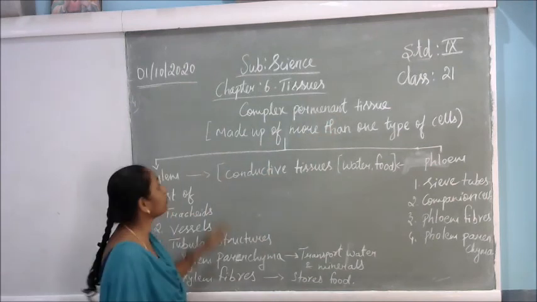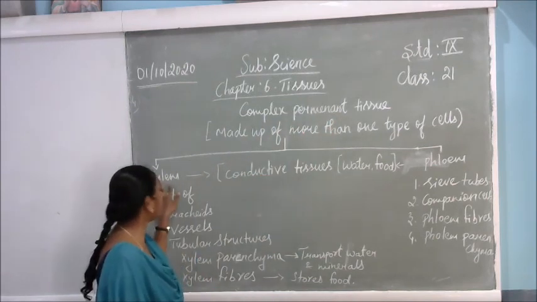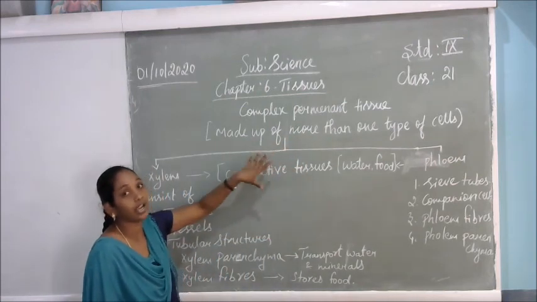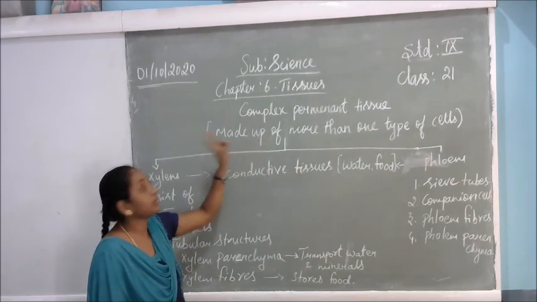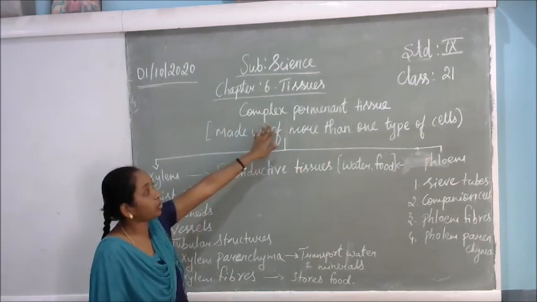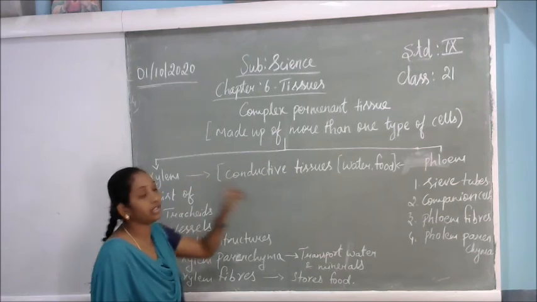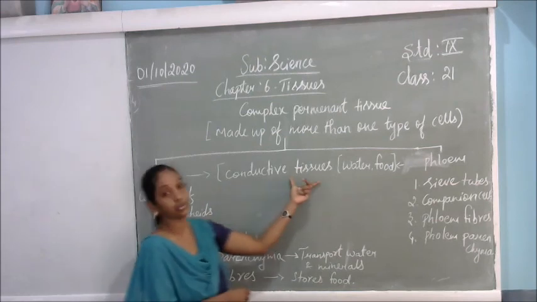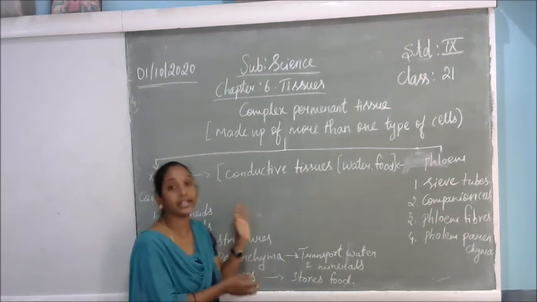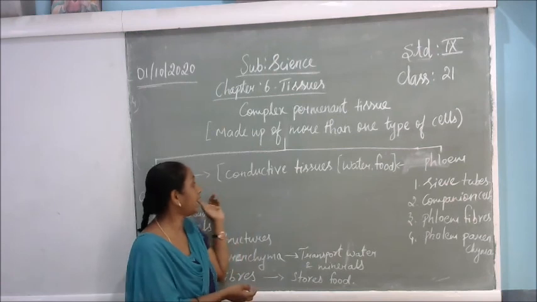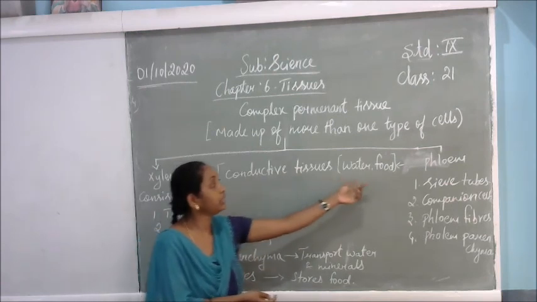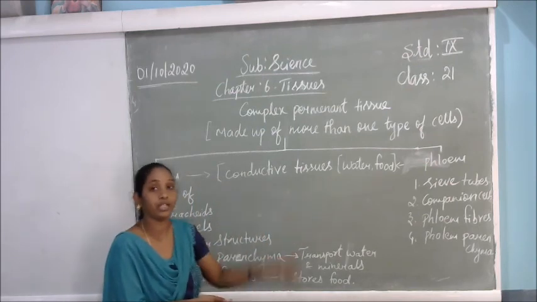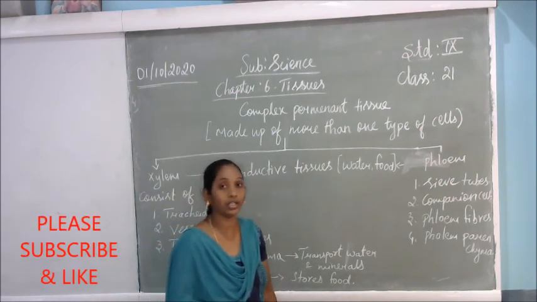There are two types of complex permanent tissues, that is xylem and phloem. This is in plant tissues, not in animals. Xylem and phloem are conductive tissues. What do they conduct? Xylem and phloem conduct water and food materials from one part of the plant body to another part. They conduct the water and the food.